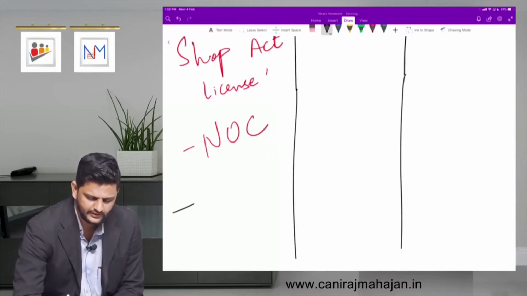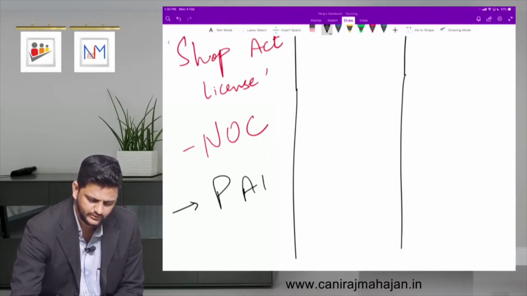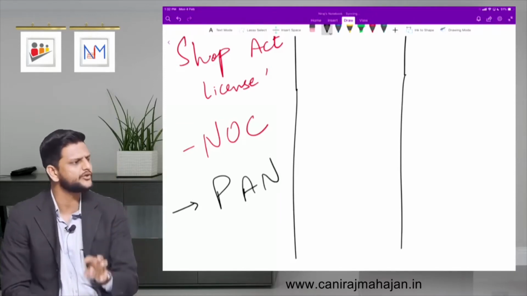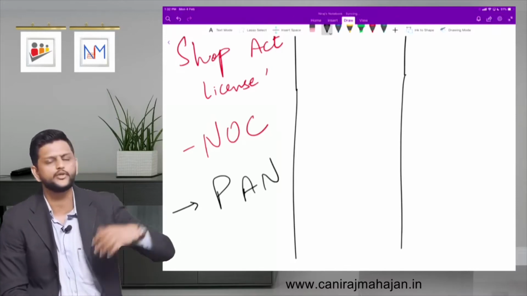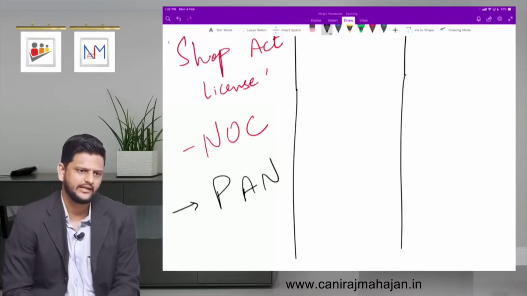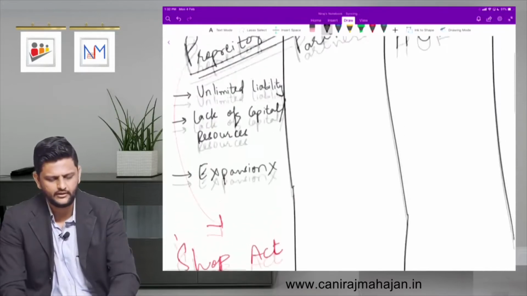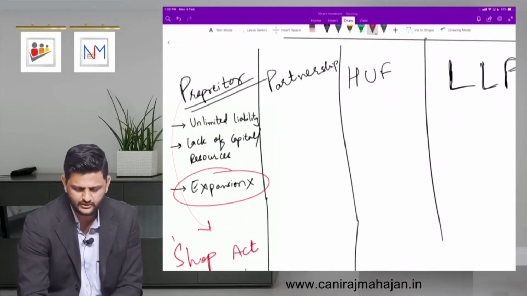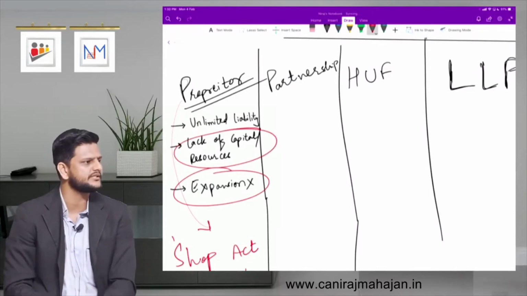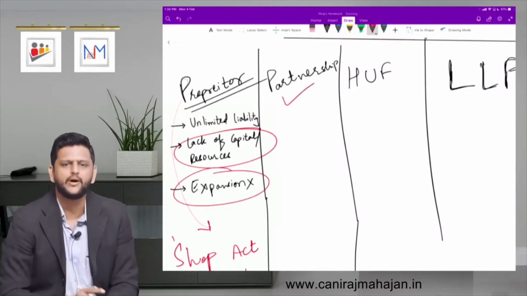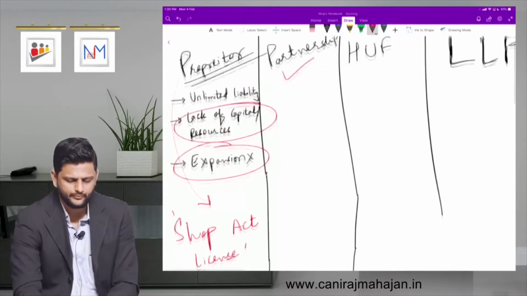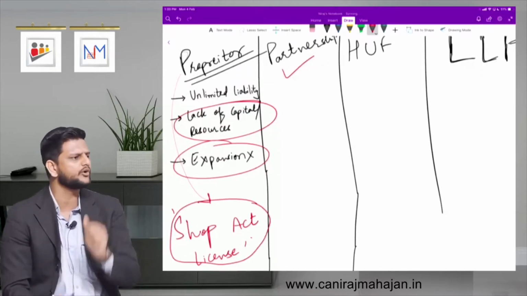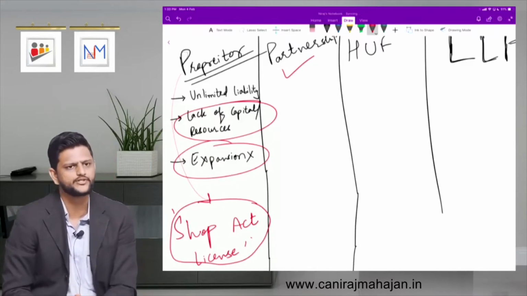And one more obviously is your PAN. PAN is from income tax perspective. So based on your ID proof, address proof and PAN, you get your shop act license. Okay till here? Fine. So demerits of proprietorship: expansion, lack of capital or resources, that is removed in the case of partnership. Now, can I say shop act was your most important constitutional document for proprietorship?